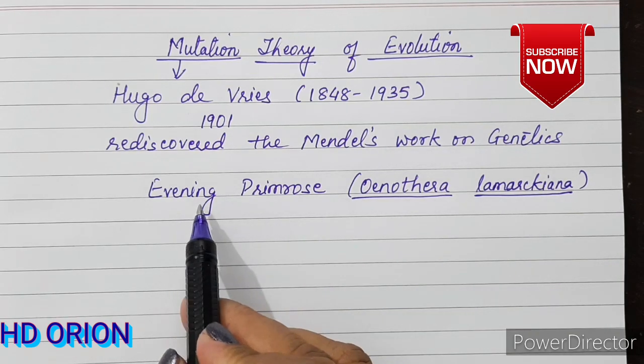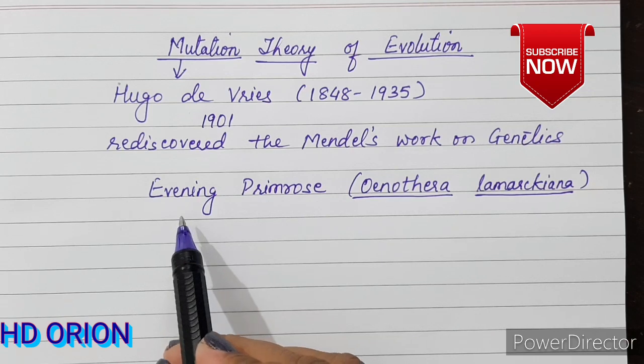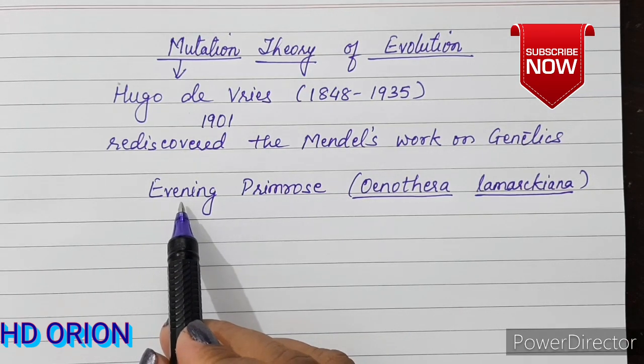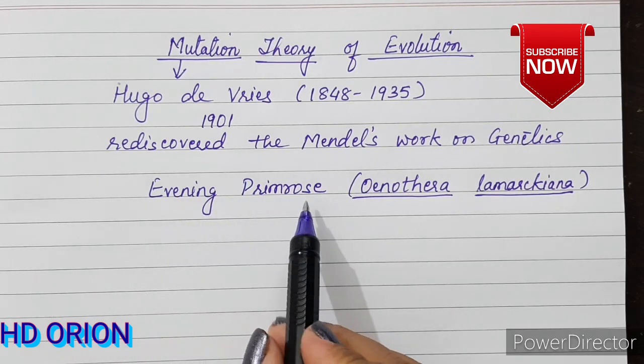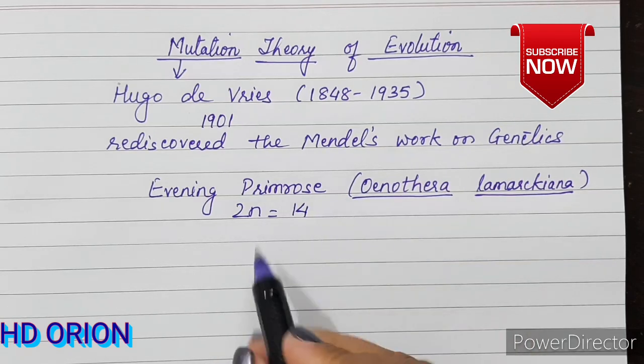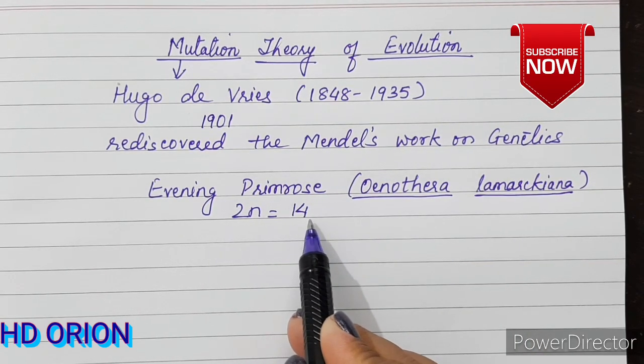He chose this plant because it was abundantly found as a garden plant near his house. So Hugo de Vries did all his experiments on this particular plant. Now, the diploid number of this plant, 2n, is 14. That means the chromosomes are 14 in number.